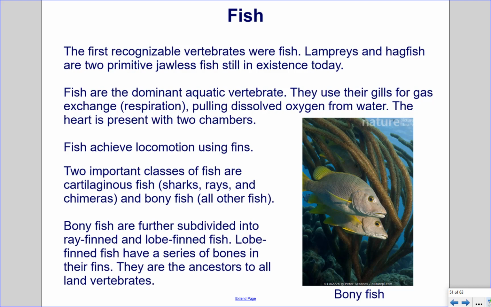Two important classes of fish are cartilaginous fish, which include sharks, rays, and chimeras, and bony fish, all other fish. Bony fish are further divided into ray fins and lobe fins fish. Lobe fin fish have a series of bones in their fins. They are the ancestors to all land vertebrates.